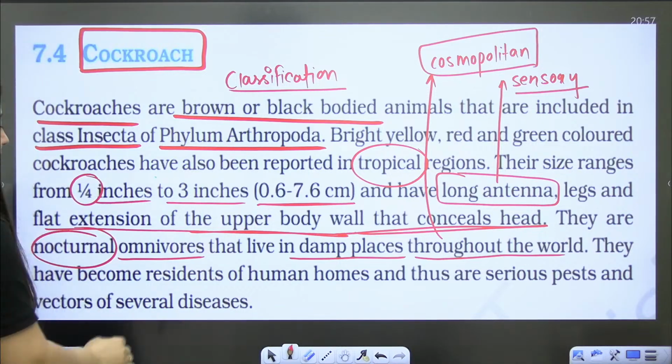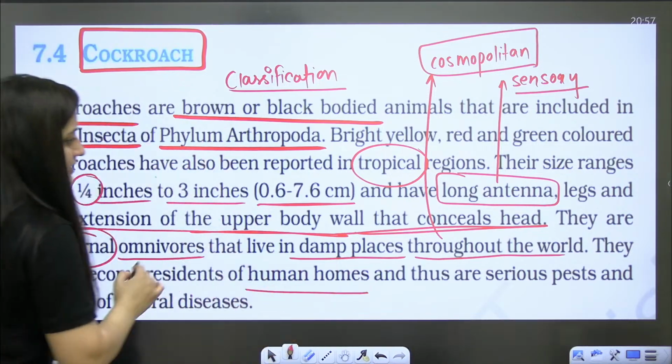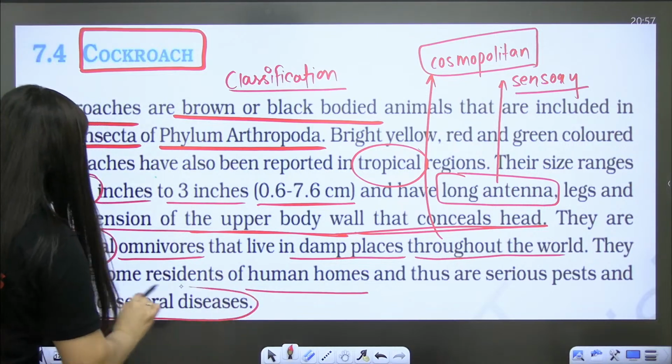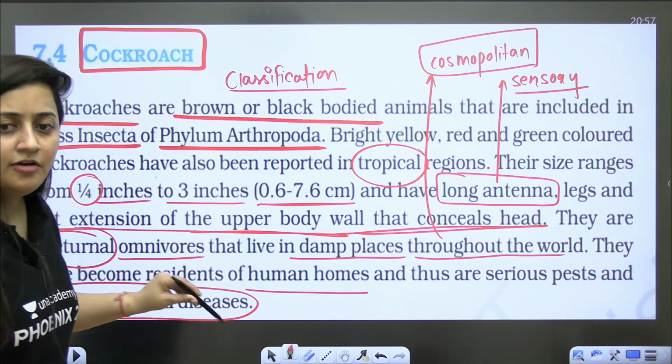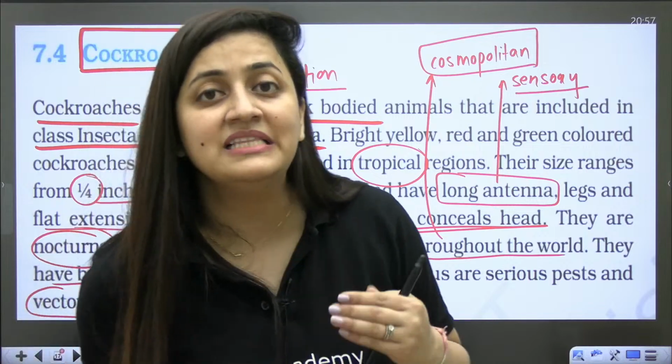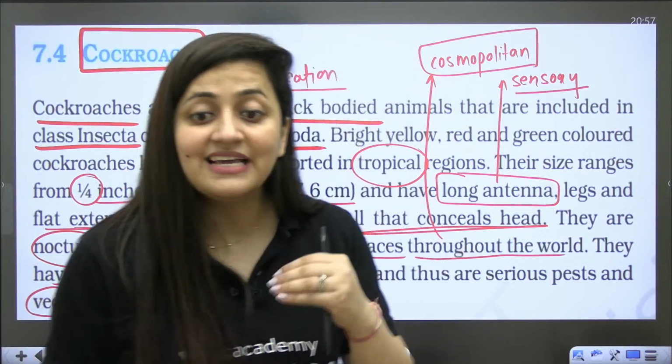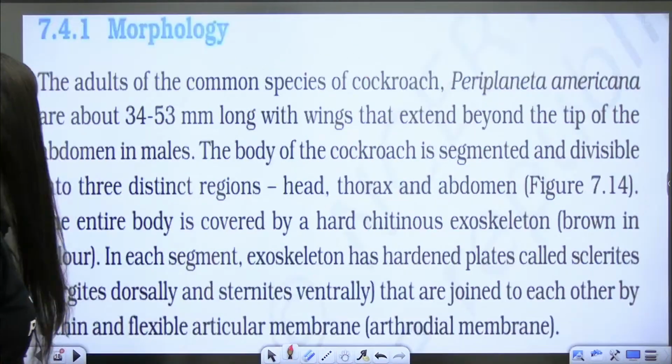They have become residents of human homes and thus are serious pests and vectors of several diseases. What is the meaning of being a vector of several diseases? It means they spread diseases, they spread pathogens.